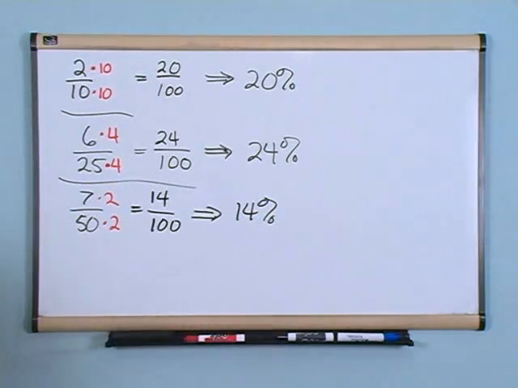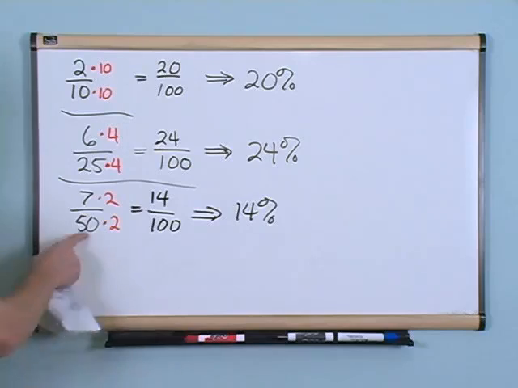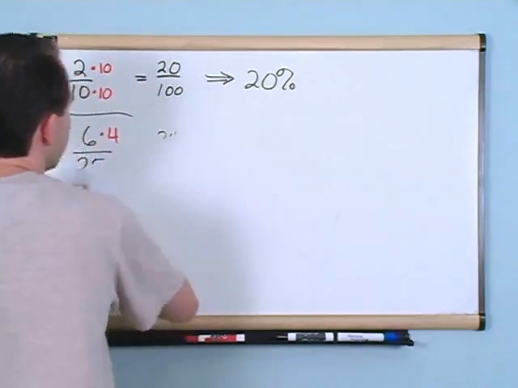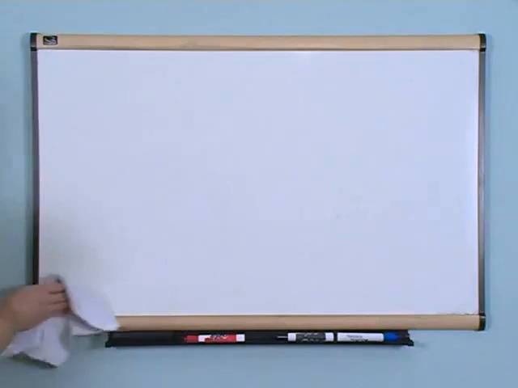That's the answer here. So if you're ever asked how to convert a fraction to a percent, all you need to do is multiply top and bottom by something so the bottom becomes 100, and then the top number is just going to be your percentage, because what you're doing there is converting the fraction to have a denominator of 100.